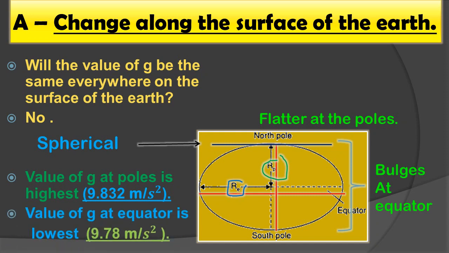It is lowest at the equator, as the distance between the equator and the center of the earth is largest, so the value of g will be lowest, that is 9.78 meter per second square. So this is how the value of g changes along the equator and pole.